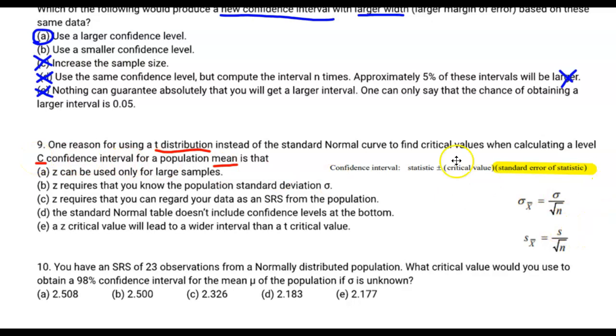So here's the moral of the story. We can't use this one, essentially. This one is right out because when we're calculating a confidence interval for means, we don't have the population standard deviation. So letter B is our correct answer. Z requires that you know the population standard deviation. If we start using this, we have to start using the critical value named T.